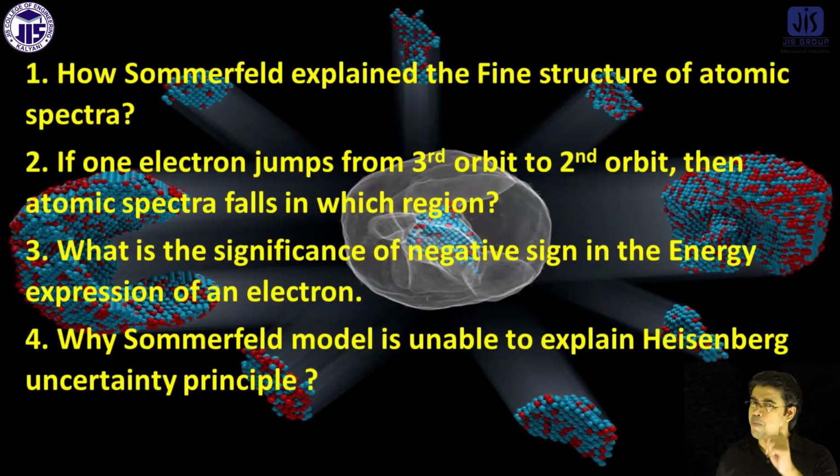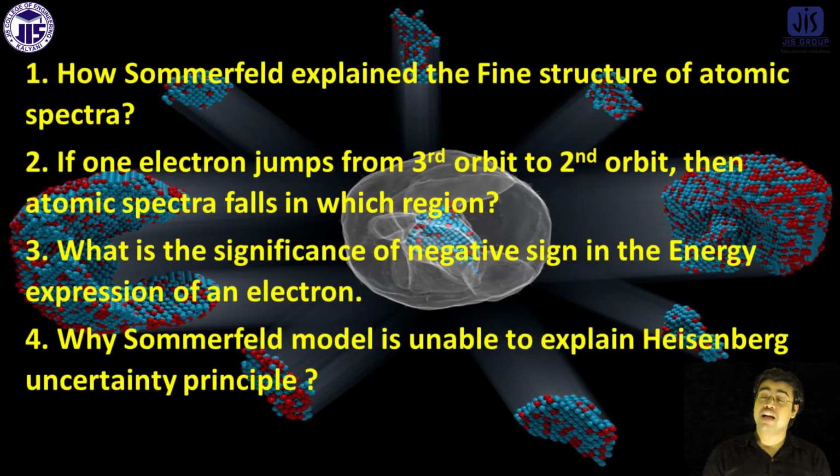Otherwise, it is not possible to explain it. The Sommerfeld model is restricted to the particle nature of the electron. It does not consider the wave nature of the electron. So that's why it is not possible to explain the Heisenberg uncertainty principle from the Sommerfeld model.